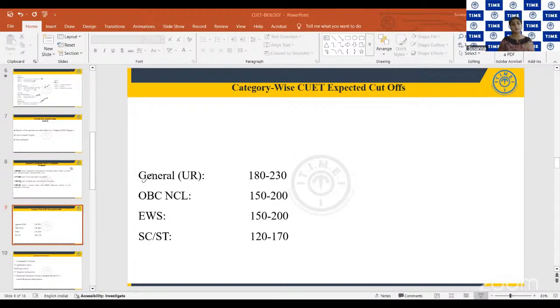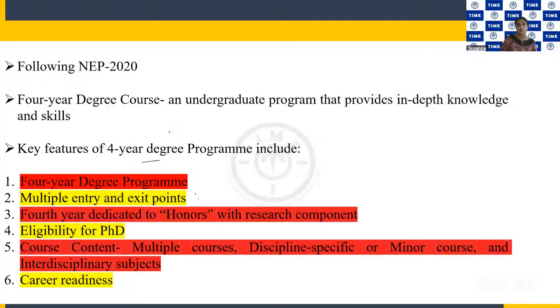And after this 4-year program, you will be eligible for the PhD program, right? Then when you look at the course content, we have multiple courses coming into it. We have discipline specific and minor courses, and interdisciplinary subjects. And finally, after this 4-year degree program, you will be ready for a career, in terms of a PhD or in terms of other jobs. So in that way, the 4-year degree program is really important for us.